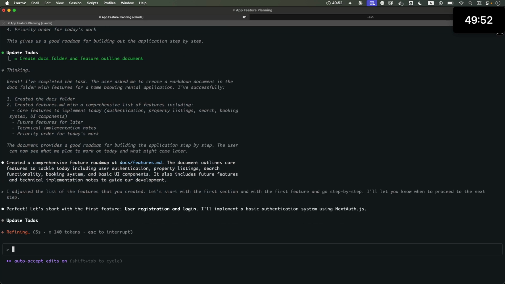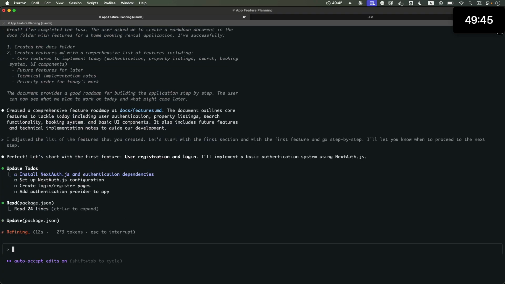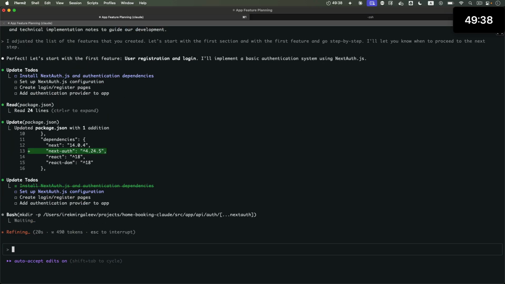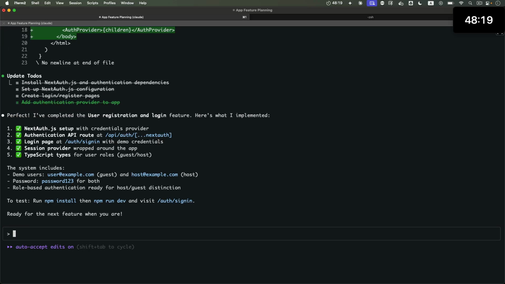All right, it's showing some enthusiastic replies, and it seems to be starting to build the authentication mechanism using Next.js. Taking a while for it. All right, it says it added the authentication part. And now it's inviting us to test it out.